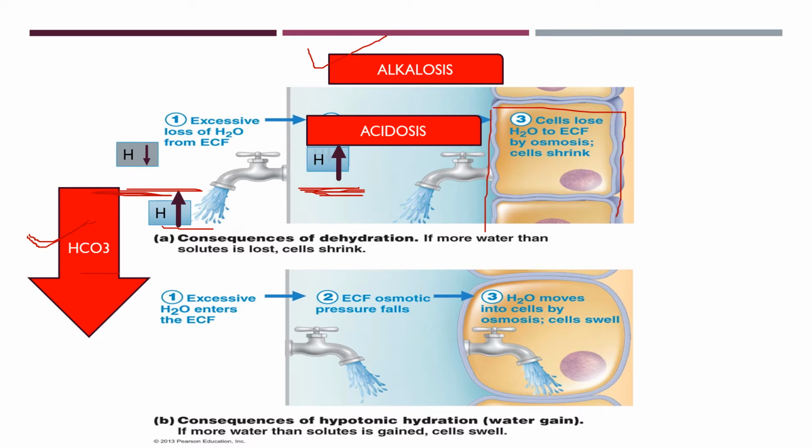So when alkalosis is there, there will be bicarbonate loss, which will also help to restore the pH. When acidosis is there, there will be H plus loss, as well as formation of new bicarbonate, and that new bicarbonate will try to neutralize this excess amount of H plus in the extracellular fluid and restore the extracellular fluid pH. So now we want to know what these mechanisms of excretion and new bicarbonate formation are, or the renal handling of H plus and HCO3 minus.